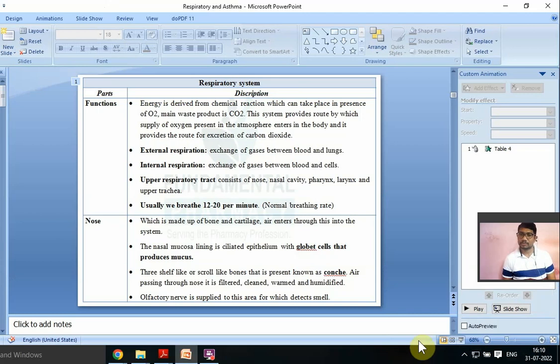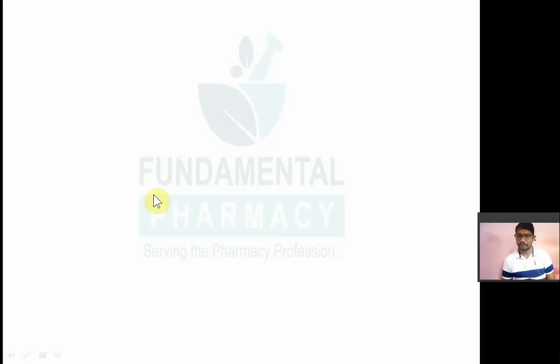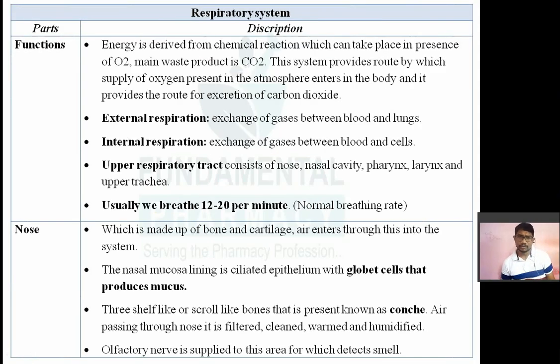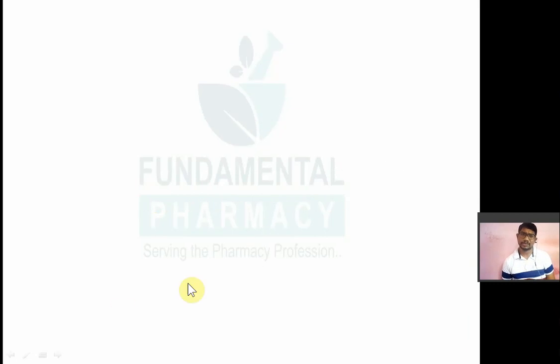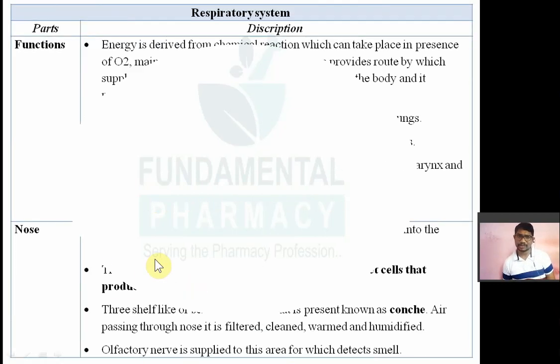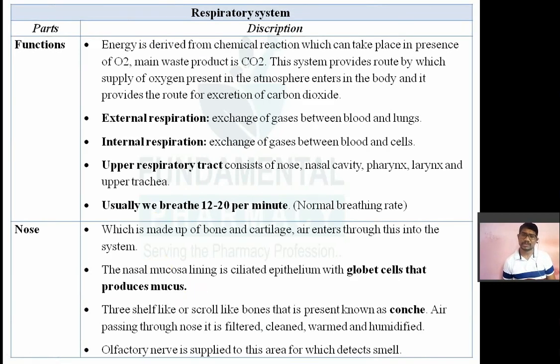Most of these metabolic processes are dependent on oxygen. So for this reaction you need oxygen. The main waste product of this metabolic reaction is carbon dioxide.